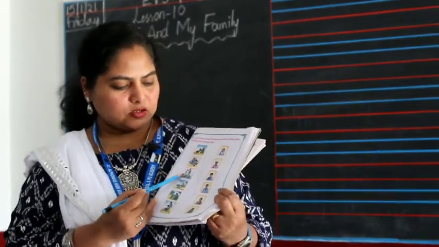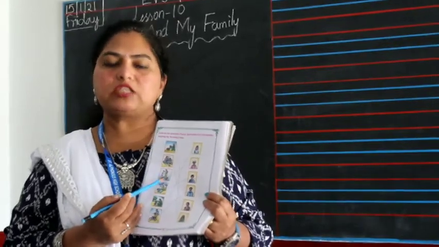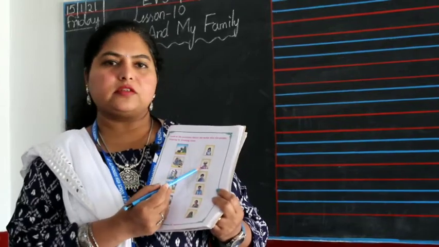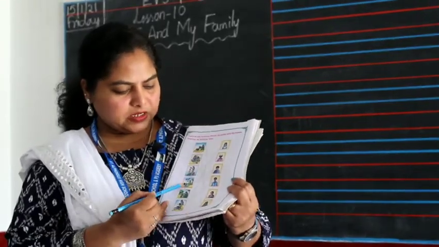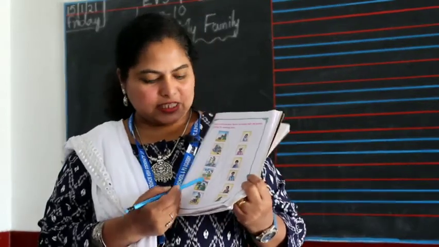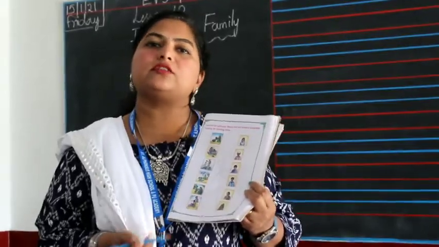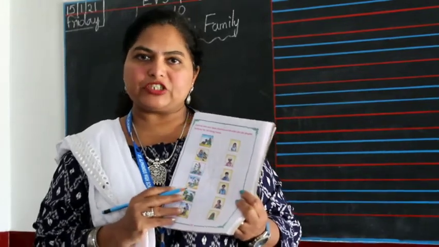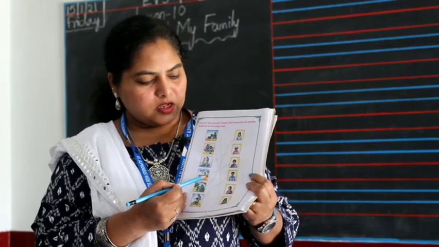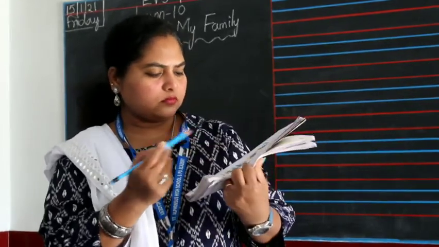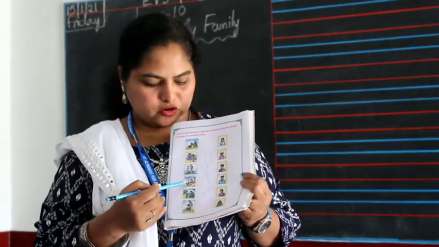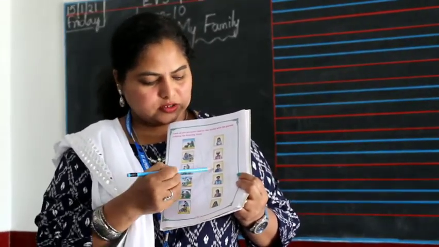The next picture, the grandfather is giving bath to his grandson. So let's join this picture to the grandfather's picture. In this next picture, the mother is washing the clothes. Who's helping her in drying the clothes? The son. The son, not only daughters, even the son can do work at home, right children? So here the mother is washing the clothes, the son is helping her. So draw the line to the son's picture. This is the son's picture, so you can join this picture to the son.